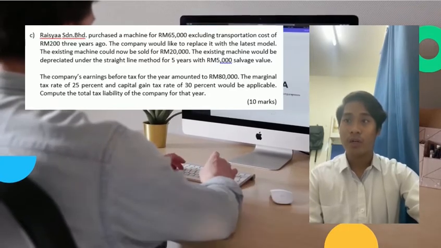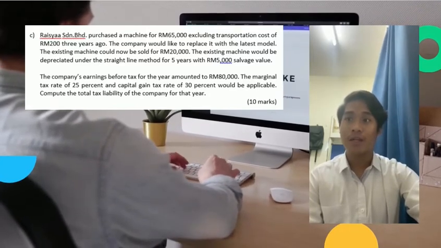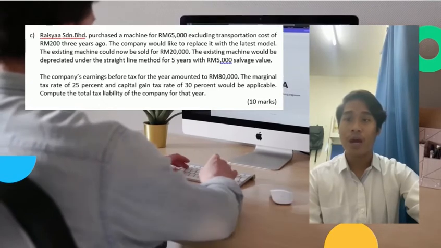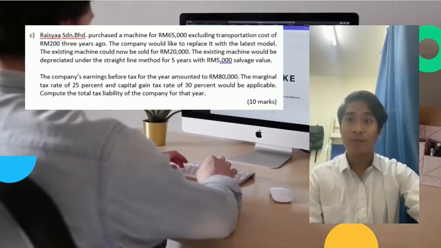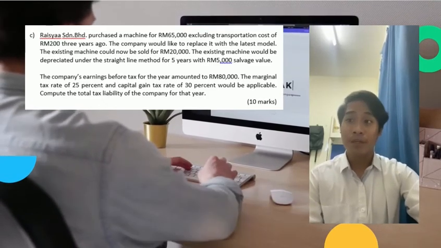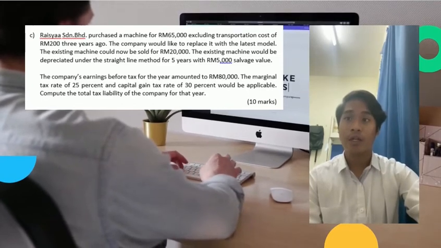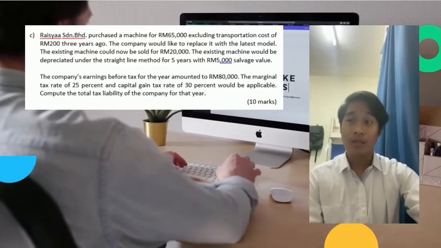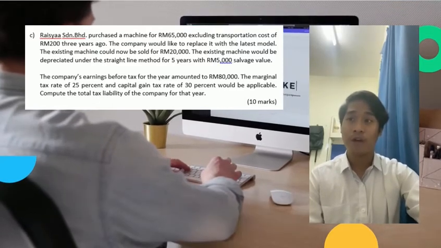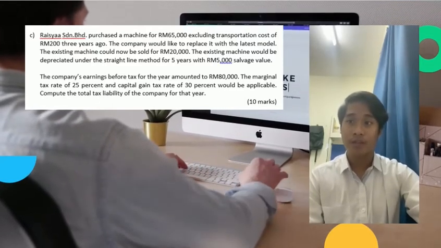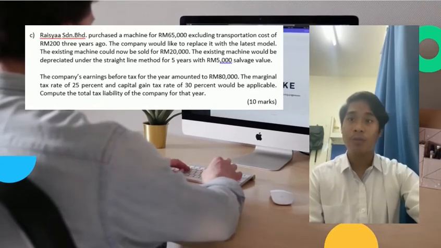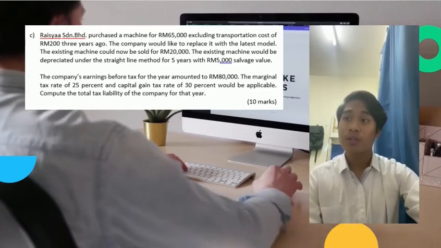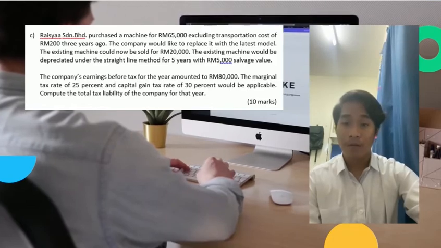The existing machine would be depreciated under the straight line method for 5 years with RM5,000 salvage value. The company's earning before tax for the year amounted to RM80,000. The marginal tax rate of 25% and the capital gain tax rate of 30% would be applicable. Compute the total tax liability of the company for that year.